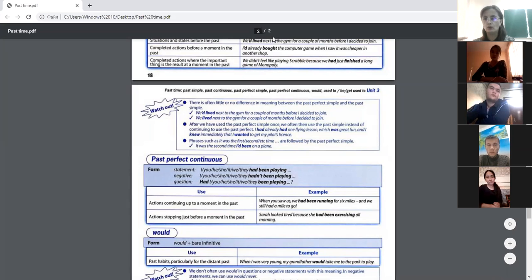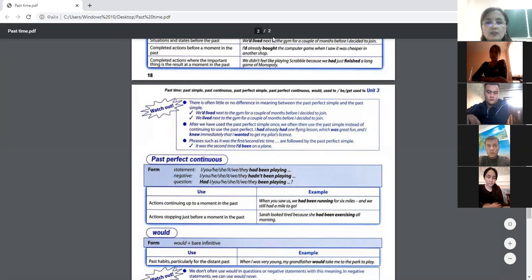We don't know whether the room is clean now or not, or whether your shoes are clean now or not. There is no information about the result in the past simple. But we are talking here about the difference between the past perfect and the past simple. Now we'll see in the examples.